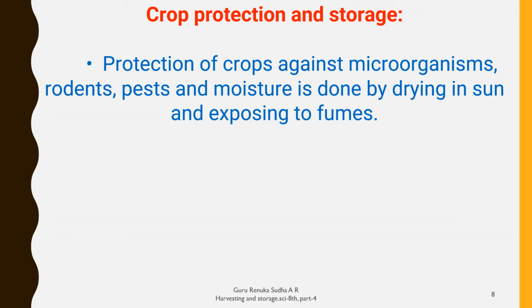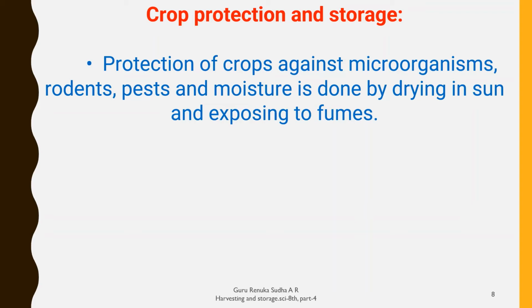Protection of crops against microorganisms, rodents, pests, and moisture is done by drying in the sun and exposing to fumes. See from what we have to protect the crops: microorganisms, rodents, pests and moist air.